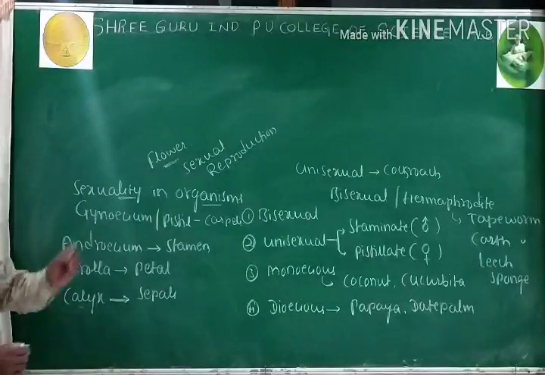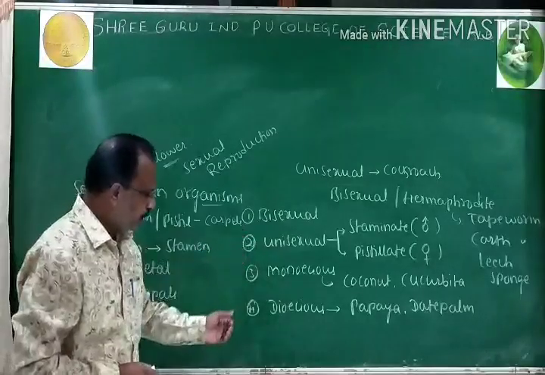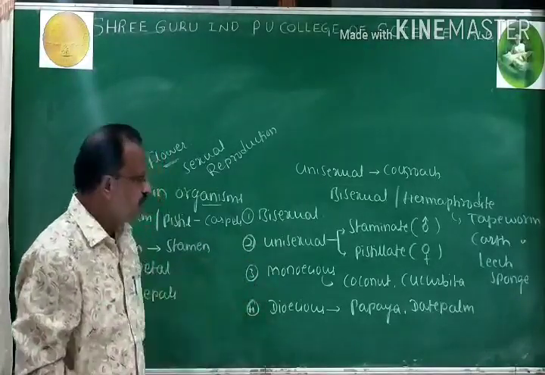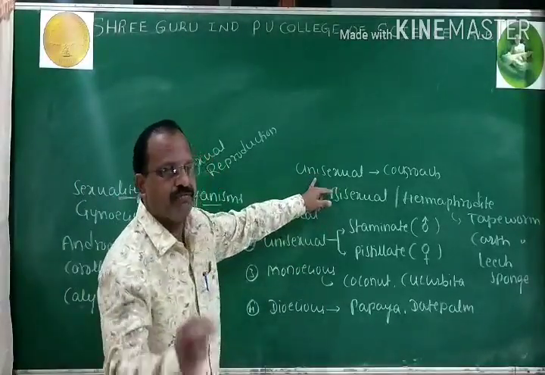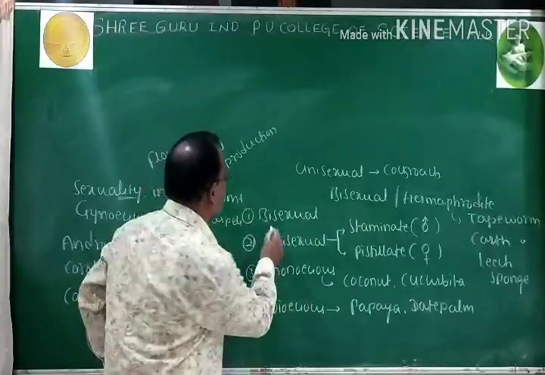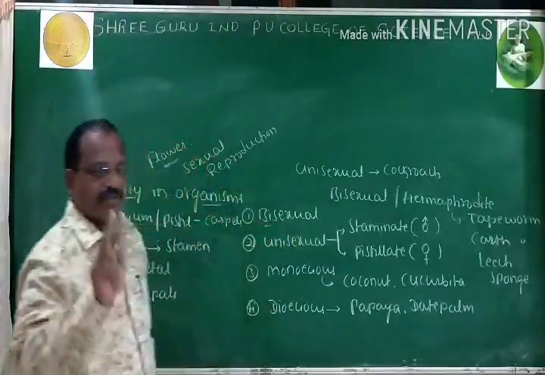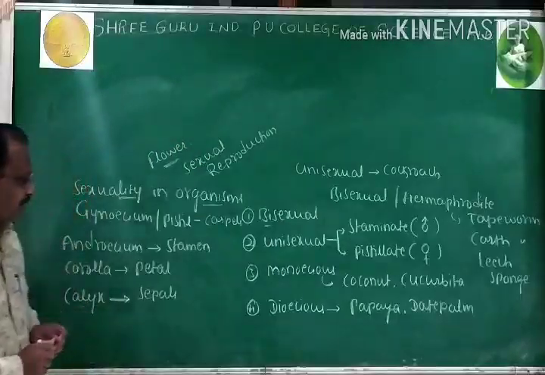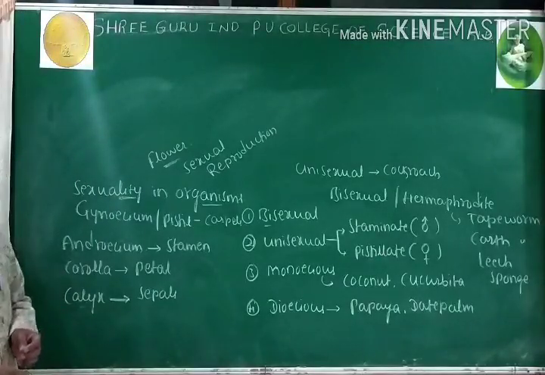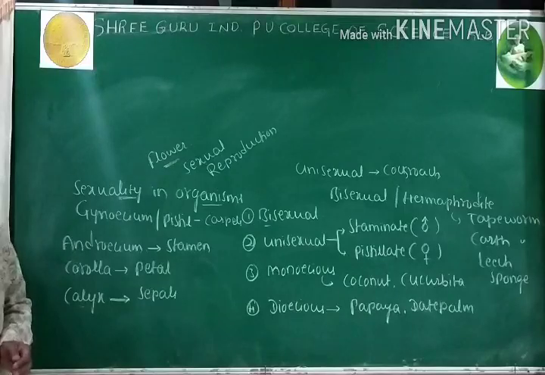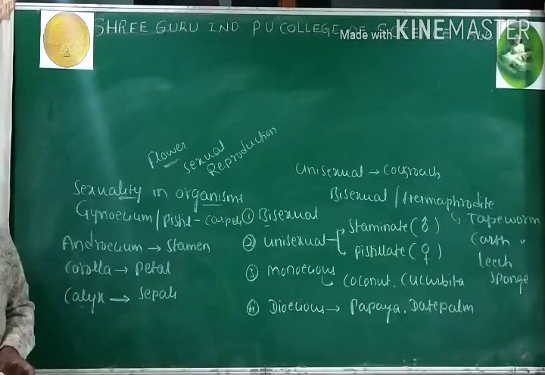Now look over bisexual, unisexual, monoecious, dioecious. Then I am going to introduce unisexual and bisexual with respect to animals. Bisexual, bi means two. Before that, try to recollect a few points which you came across in PUC first year, chapter morphology of flowering plants.